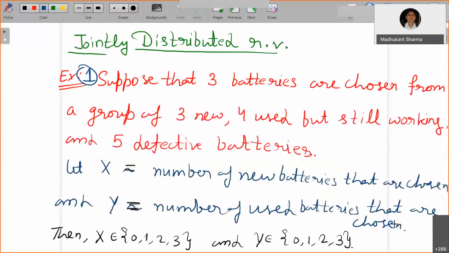Okay, so now let's look at some examples which give us the motivation to see why these jointly distributed random variables are necessary. In many problems, if you go to real-life problems, you will certainly be interested in more than one random variable.